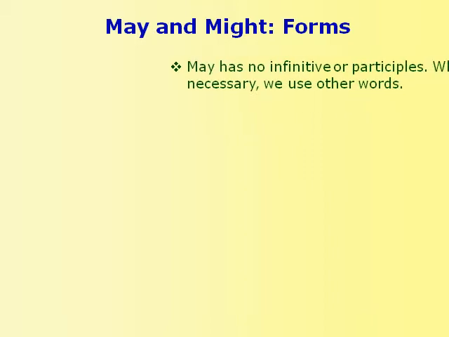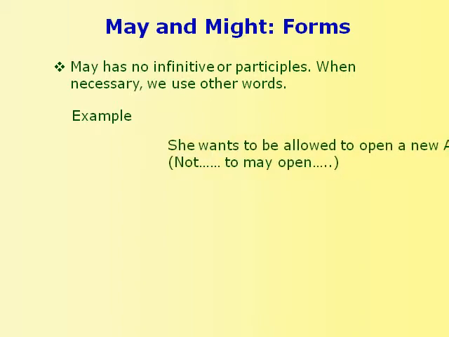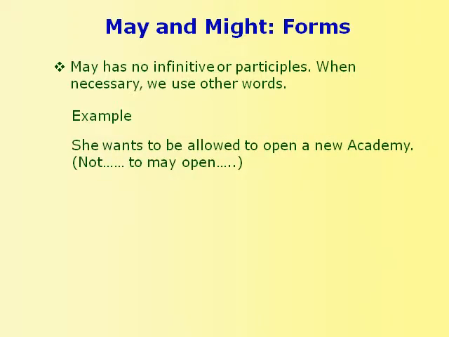May has no infinitive or participles. When necessary, we use other words. For example, she wants to be allowed to open a new academy. But we do not say that she wants to may open an academy. That would be incorrect.